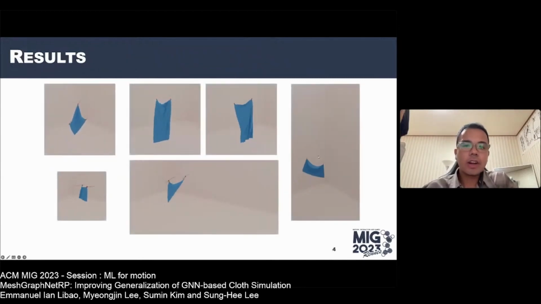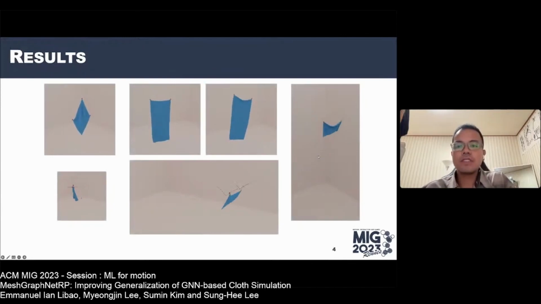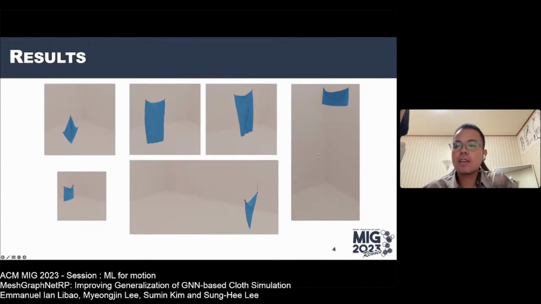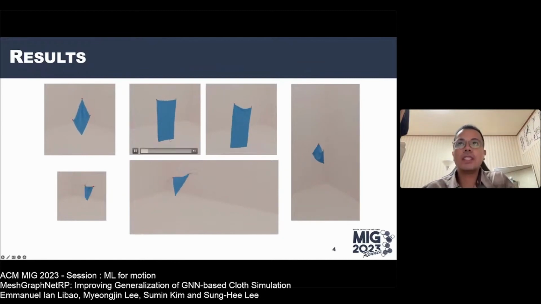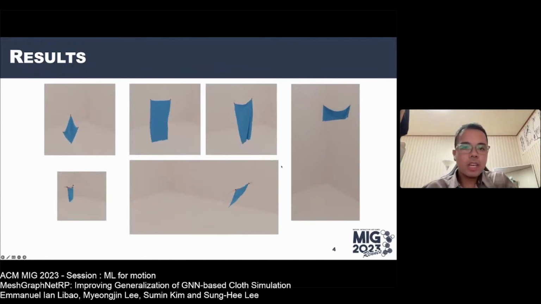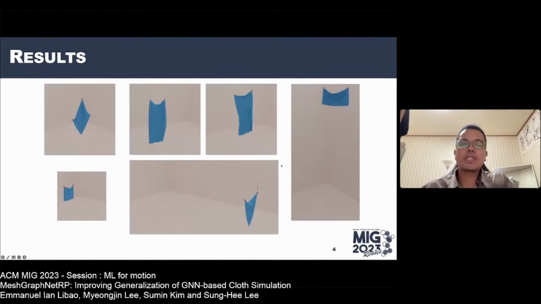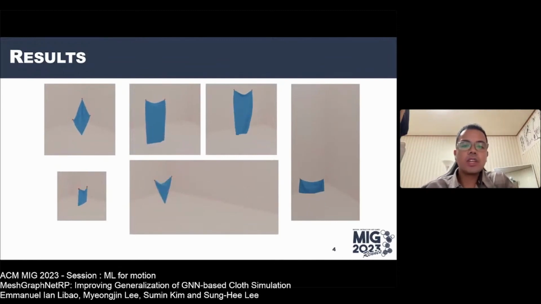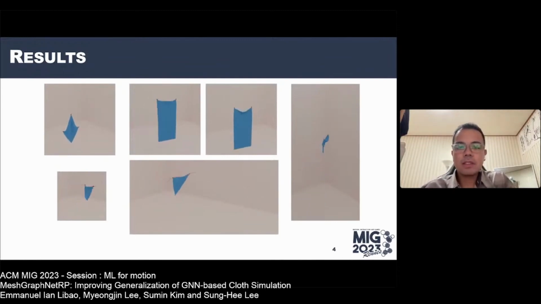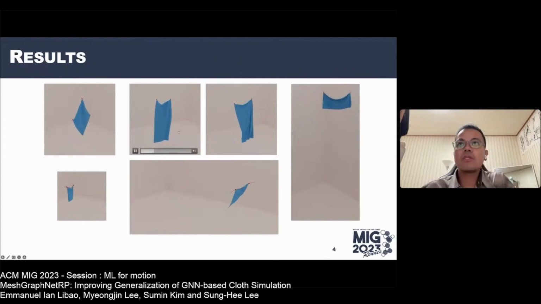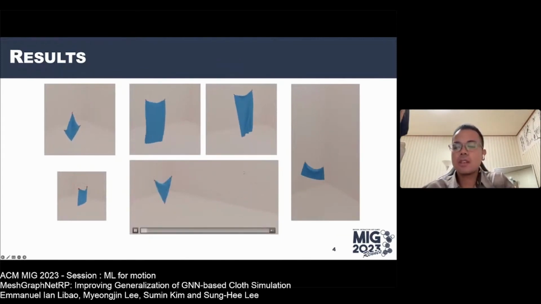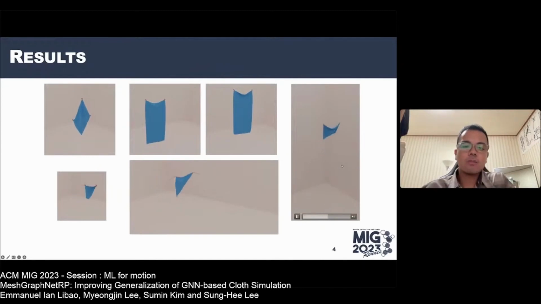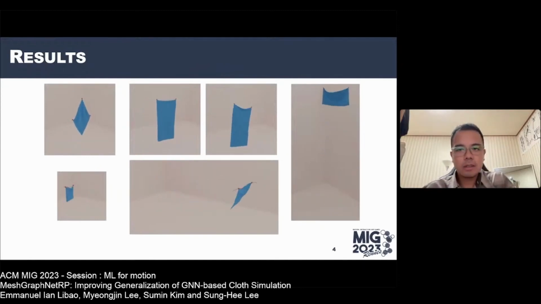For our work, we are able to improve generalization of GNN cloth simulation models that learns the cloth dynamics wherein the cloth can move freely in 3D space. Shown here are the results of our work on different scenarios. We see the rich dynamics of the cloth present, like in the long cloth, where the handles are moving separately. Also, we see here the triangle cloth bouncing, and here a wide cloth moving spirally upwards.